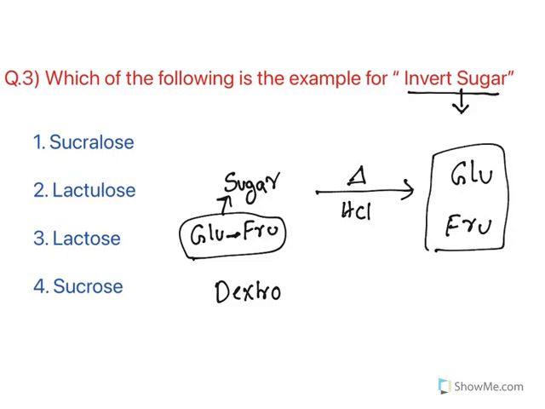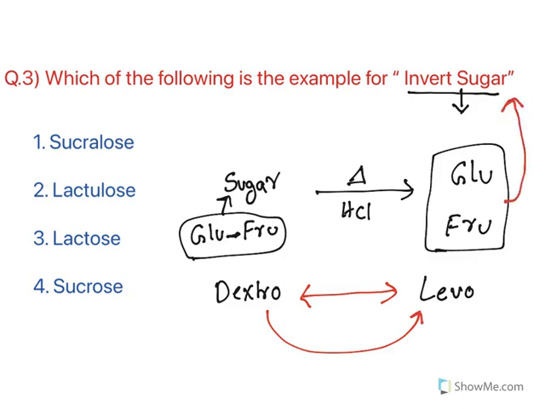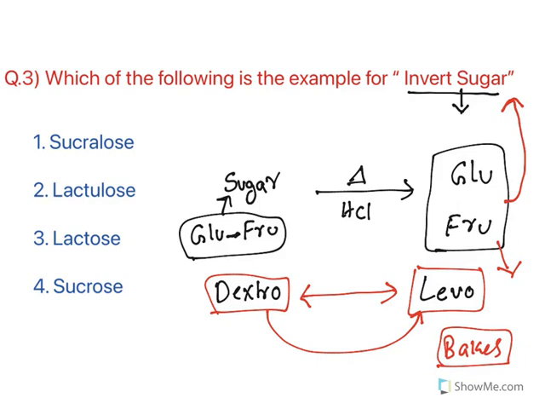Now this solution will show levorotatory. What has happened? The optical isomerism is inverted. From dextro it is converted to levo, and this solution is known as invert sugar because the optical isomerism is inverted. The other thing, fructose is sweeter, so this invert sugar solution is sweeter, which is used in bakeries and confectioneries. You know, the gulab jamun, the sugar syrup is very sweet.